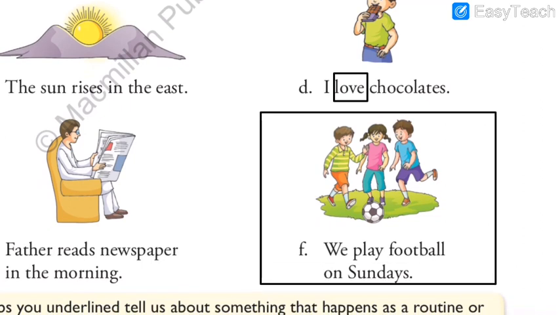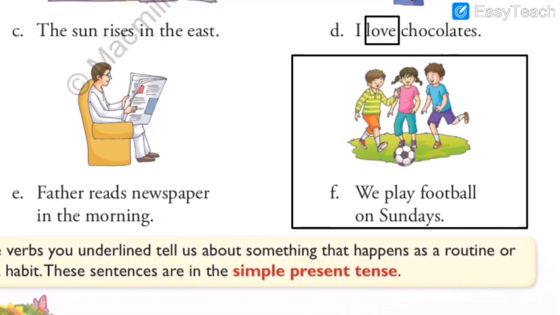What is the next? If you can see in the picture, we play football on Sundays. What do we do? What action? Play. Football is the name of the game, correct? But what do they do? They play. So play is again a verb because it is an action, obviously. It is a physical action. Okay, so let us move on further.